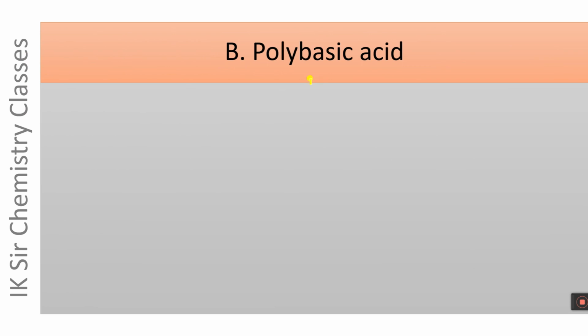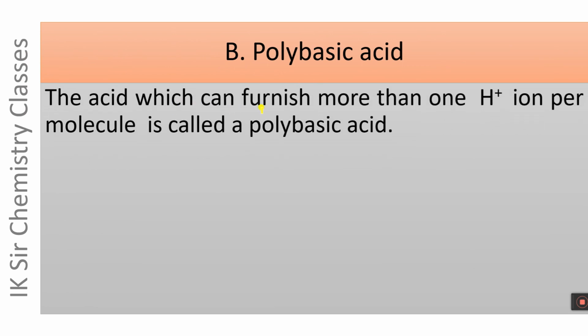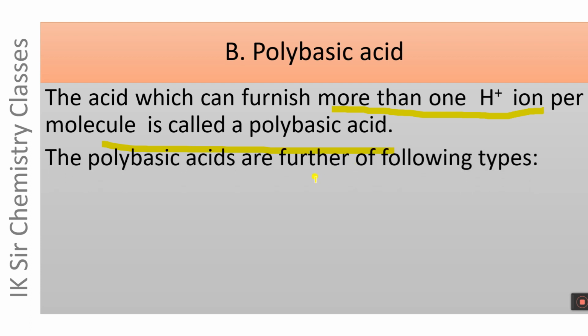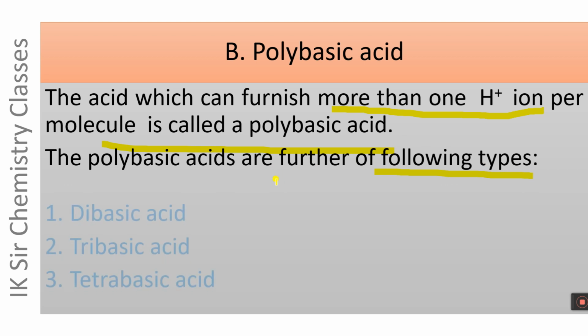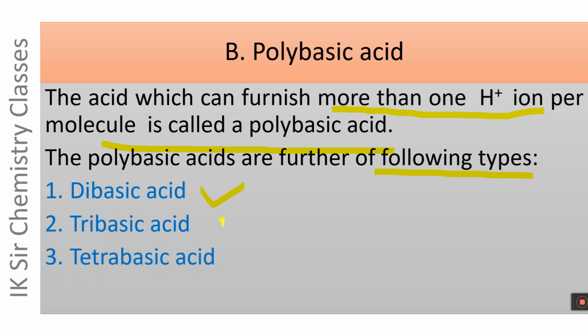Polybasic acid. The acid which can furnish more than one H plus ion per molecule is called a polybasic acid. It means the acid which can furnish more than one H plus ion per molecule is called a polybasic acid. The polybasic acids are further of following types as we have discussed earlier: dibasic acid, tribasic acid and tetrabasic acid.